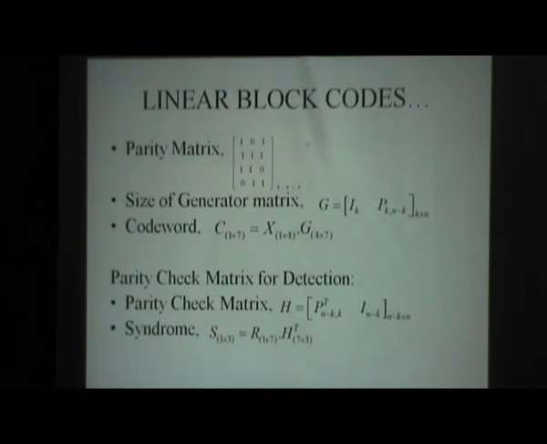Now we move to the receiver part. At the receiver part we will be receiving our code word with error. At the receiver side we are generating a parity check matrix H. The formula here is that the parity matrix we have to transpose, and again we have the identity matrix of size n minus k, which is 3, an identity matrix of size 3 cross 3. Now with this parity check matrix we have to take the transpose, and the received signal we have to multiply here.